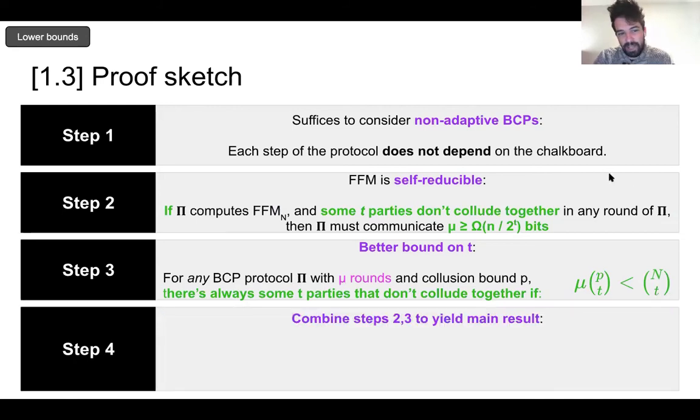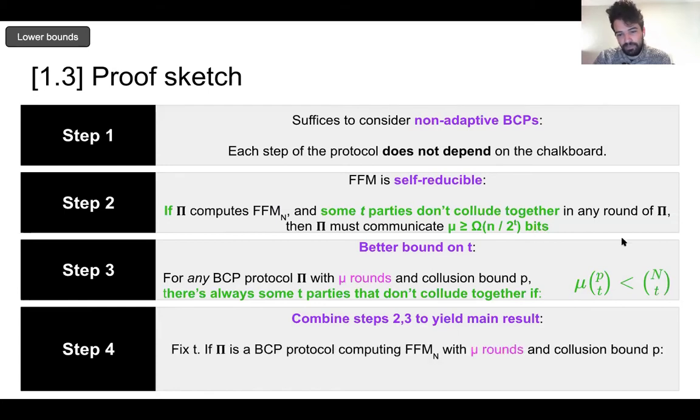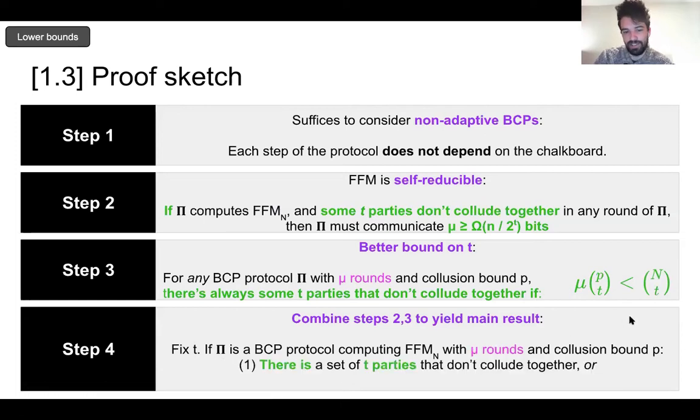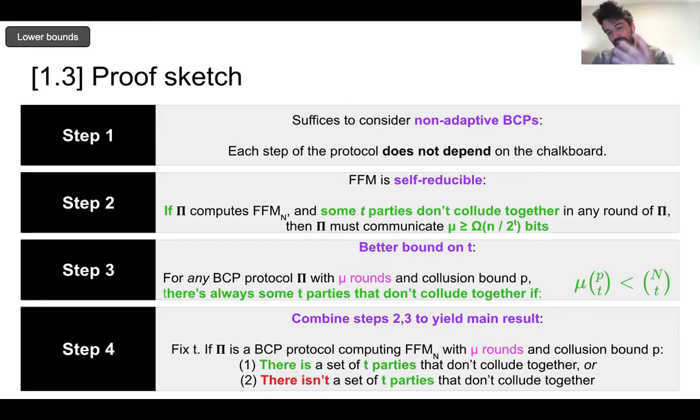And we're pretty much done now. All we need to do is combine step 2 and step 3, combine these bounds and yield a result. In particular, let T be something that we'll pick later. And if we have a protocol pi that computes our function using just mu rounds, let's have a tautology here. Clearly either T parties don't collude together for some T parties, or there isn't a set of T parties that don't collude together, meaning for every set of T parties, there's some round that they're all working together.